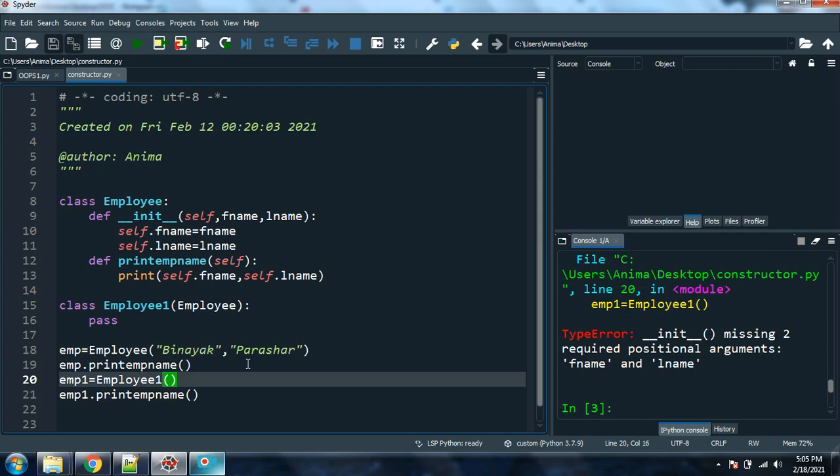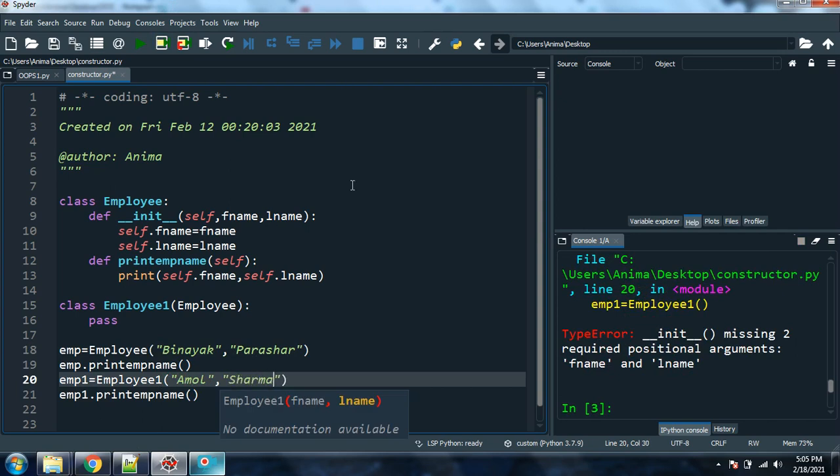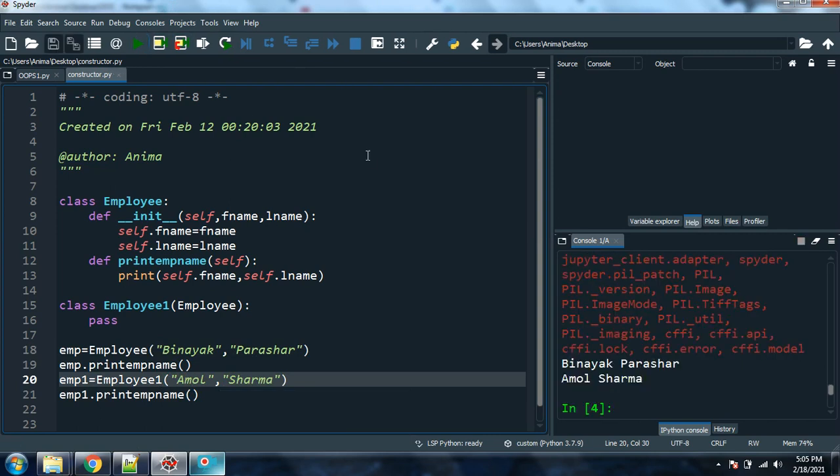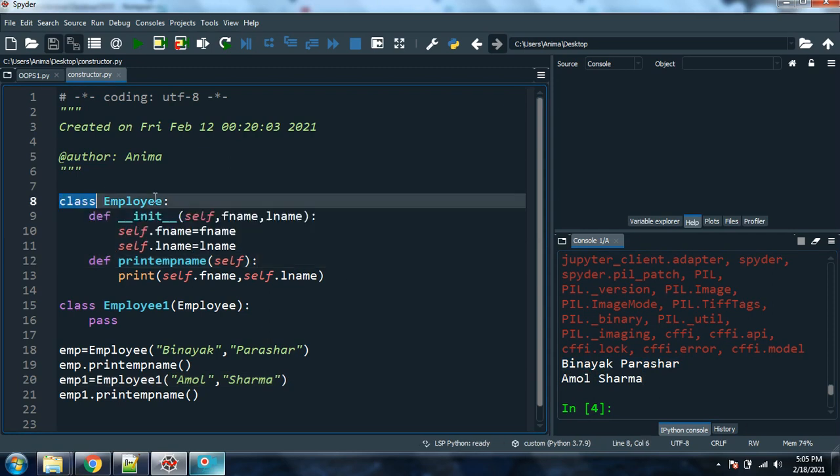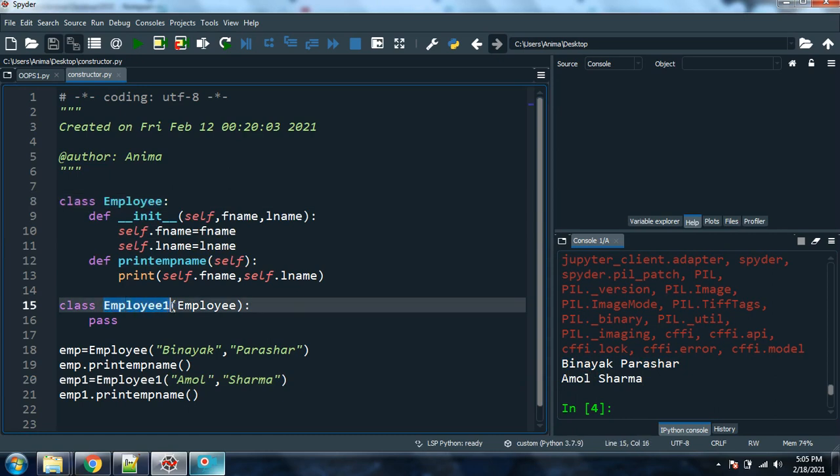So here I can give, suppose, Amol Sharma. So it is coming Binayak Parashar, then Amol Sharma. So it's perfectly working. Now from here, we can declare that this employee is the parent class and this employee1 is the child class, or you can say derived class.